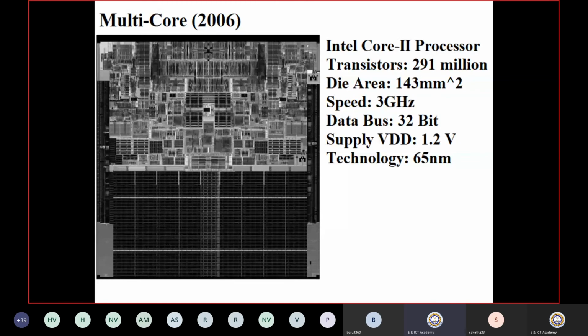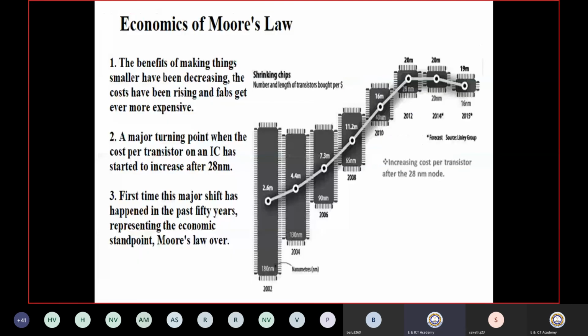So why is this possible? This is possible because we are scaling the technology from 10 micrometers to 90 nanometers, and then further on to 65 nanometers. So the number of transistors increased to 291 millions. Can you imagine? 291 millions of transistors are required to make a multi-core processor. So this is just a brief overview. How has this happened?